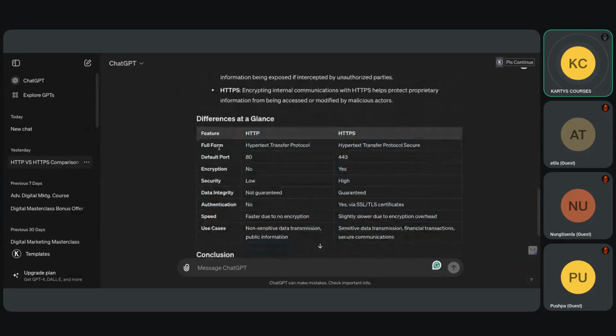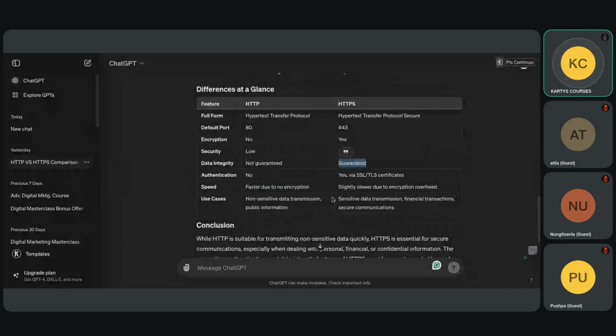See, the full form of HTTP is Hypertext Transfer Protocol. HTTPS is Hypertext Transfer Protocol Secure. Default port is 80; this is default port 443. Encryption: there is no encryption here, there is encryption here. Security is very low; security is very high. Data integrity is not guaranteed; it is guaranteed. Like that, so on and so forth. And then at the end, the conclusion.